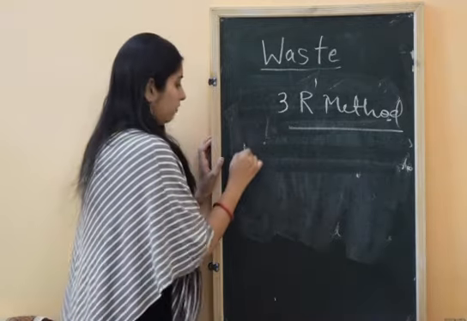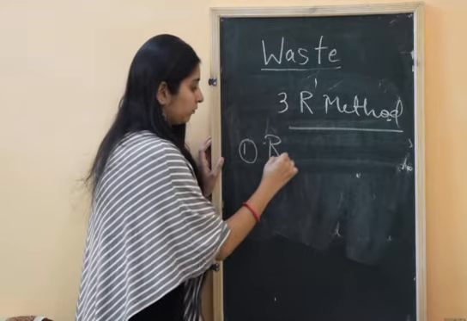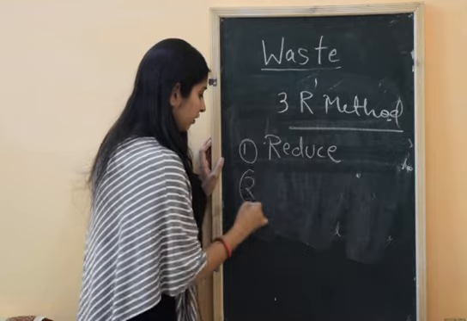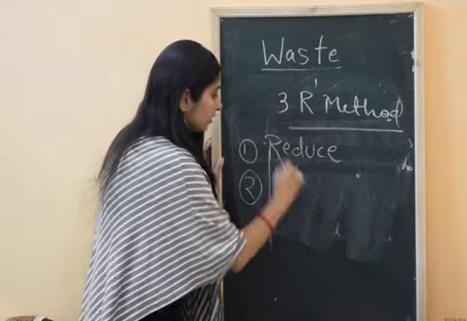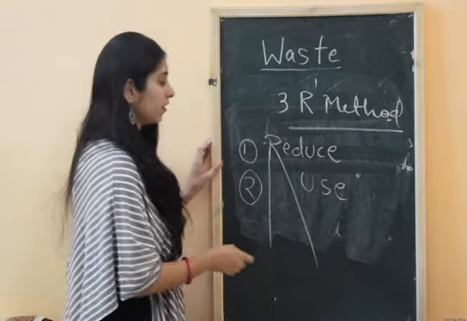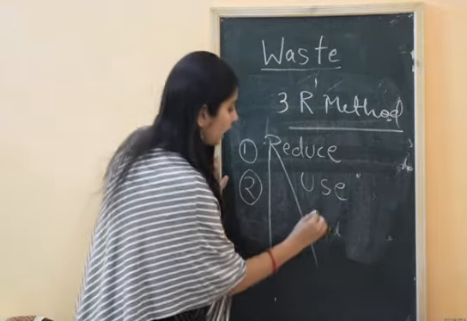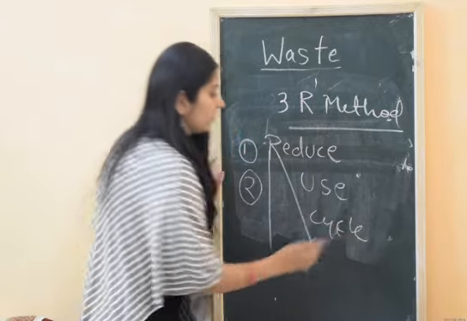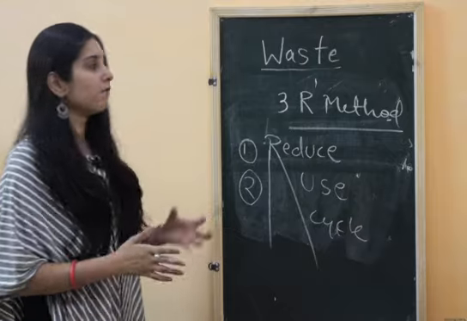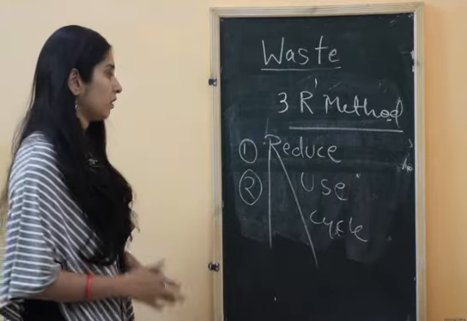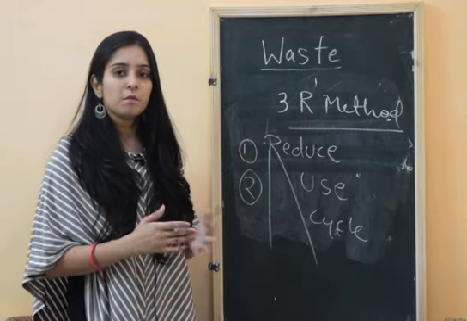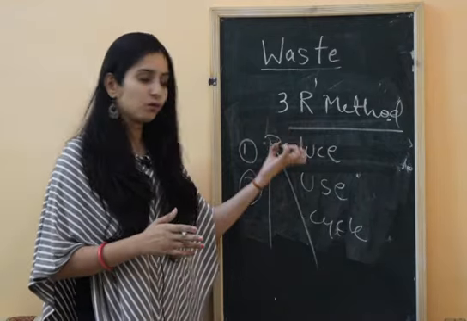So 3R: the first R is reduce, the second R is reuse, and the third R is recycle. These 3R methods should be used to reduce the waste generated in society. Reduce: we should not generate more and more waste. By doing this we can reduce the waste.